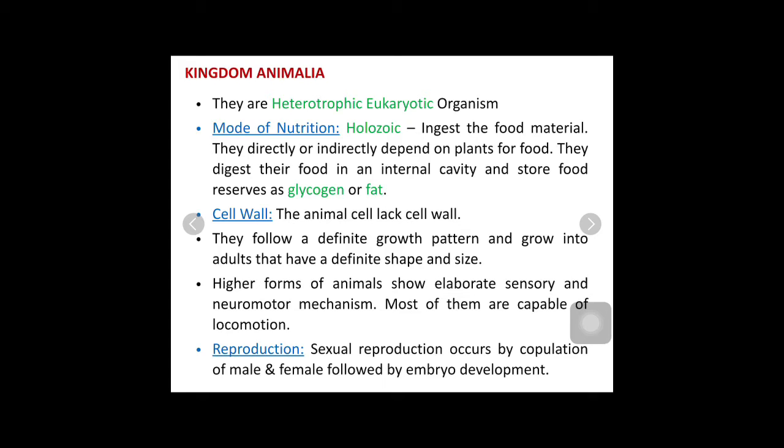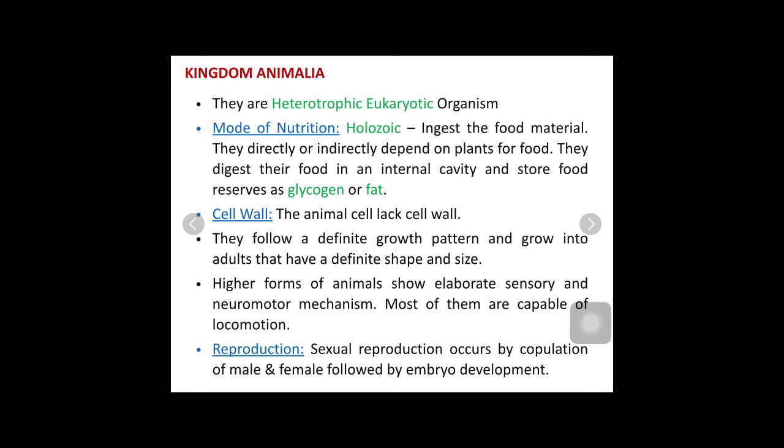Holozoic means they ingest food material. They consume the food material, and that food material is digested within a cavity. There is an internal cavity, within which it gets digested. Here they are heterotrophic, that means they depend on other living organisms for their food requirements. Most of the time they directly or indirectly depend on the plants for their food requirements.